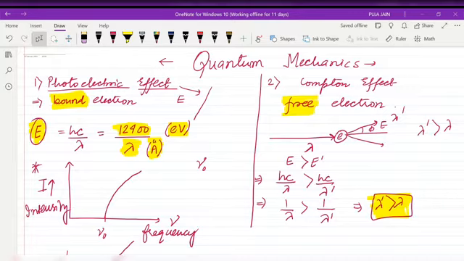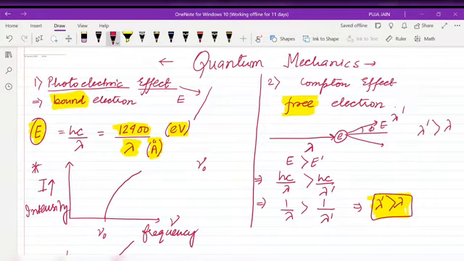Photo means light. So when light of certain wavelength or certain frequency is incident on a metallic surface, then the electrons which are bound to the metallic surface in the last valence shell gain energy from that light which is incident on it, and then leave the metallic surface. This is the whole process of the photoelectric effect. But here come some important terms.